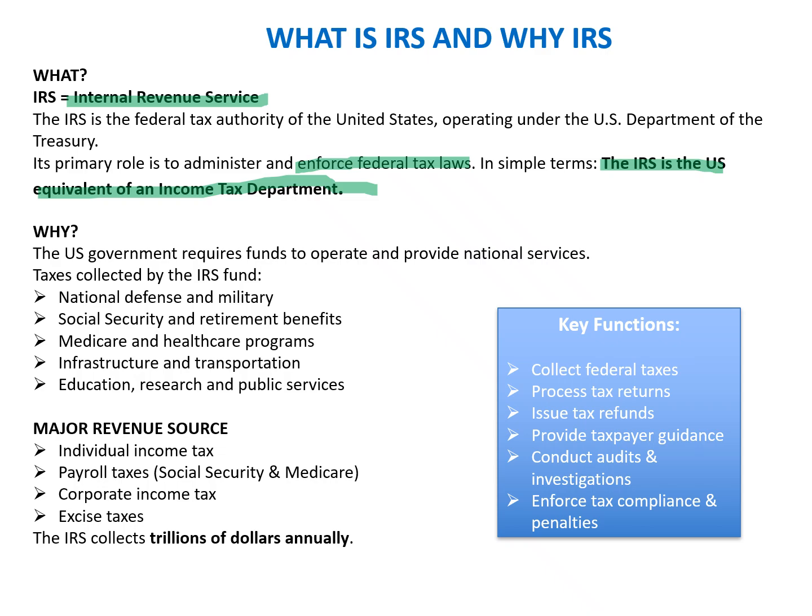The US government requires funds to operate and provide national services. The taxes collected by the IRS largely fund national defense and the military, Social Security and retirement benefits, Medicare and healthcare programs, infrastructure and transportation, education, research, and public services. The key sources of revenue required to manage all this expenditure include individual income tax, payroll taxes, corporate income tax, and excise taxes. The IRS collects trillions of dollars annually.